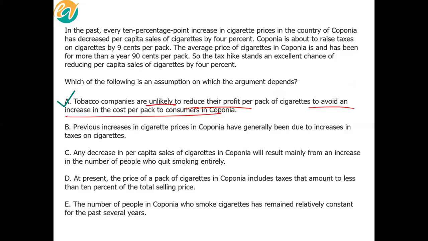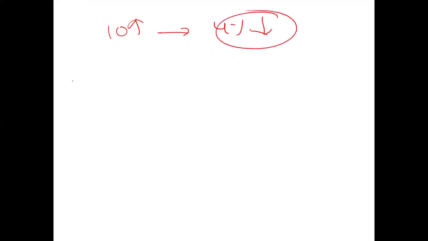Are we clear? Okay, now let's quickly look at other options. By the way, if there is a 10% increase, if it does happen, then what happens? A 4% decrease. Correct. A 4% reduction in per capita demand. Correct. Now, how will the 4% reduction happen?